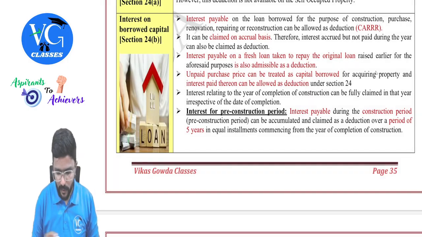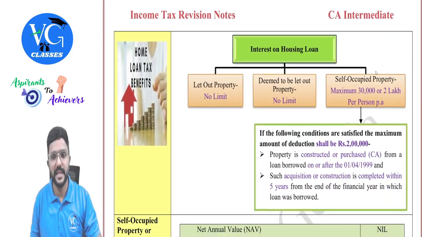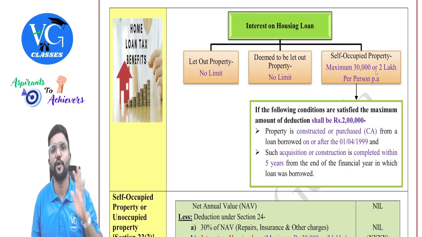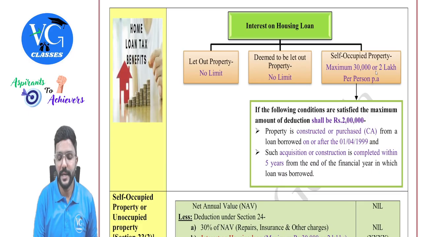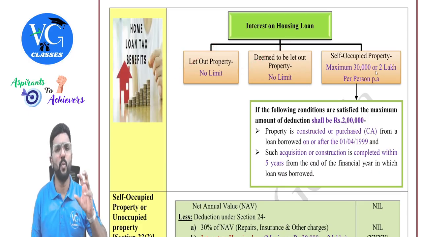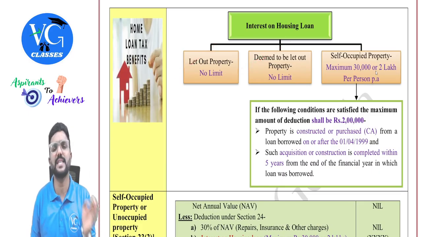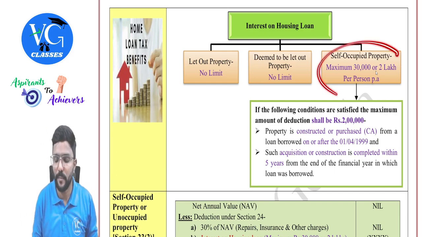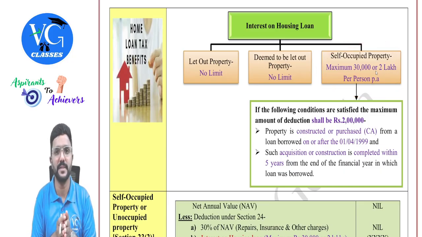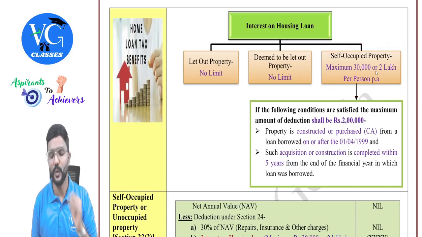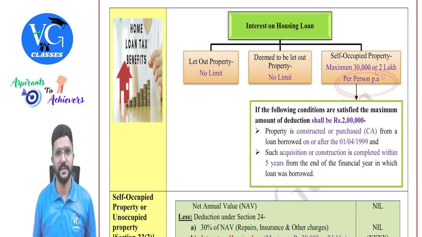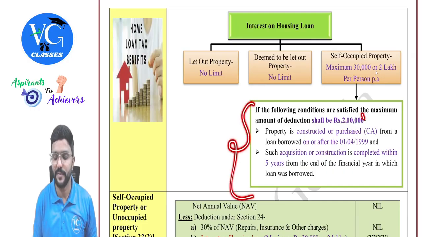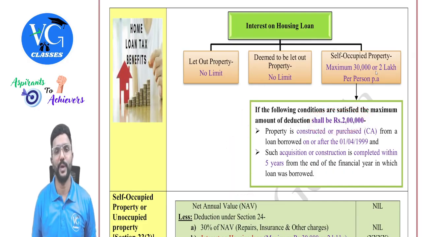Okay, sir. Now, coming to the interest. Sir, is there any restriction to claim interest deduction? Yes, only for self-occupied property. If it is a let out property or deemed to be let out property, whatever is the amount of interest which is accrued, you can claim it full. Whereas if it is self-occupied property, maximum you can claim is 30,000 or 2 lakh per annum per person. Normally it is 30,000, but if the following conditions are satisfied, then assessee can claim 2 lakh.